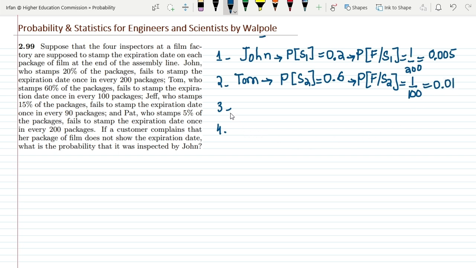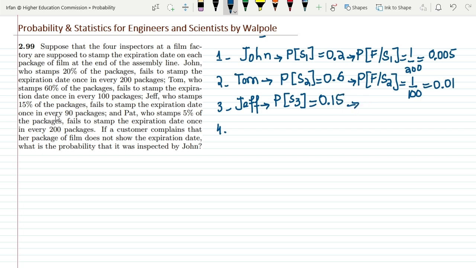And this is 0.01. Similarly, the third one is Jeff, who stamps 15% of the packages. Let me represent it with 3, such that the probability of the stamping of this third inspector is 15%. So this is 0.15.